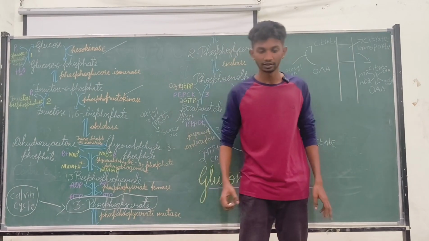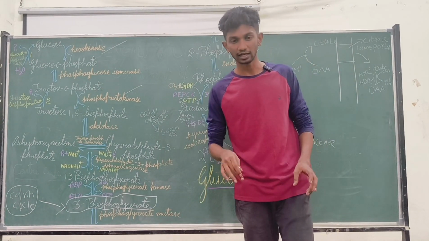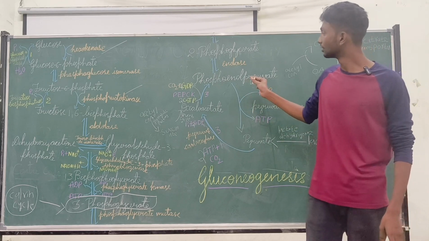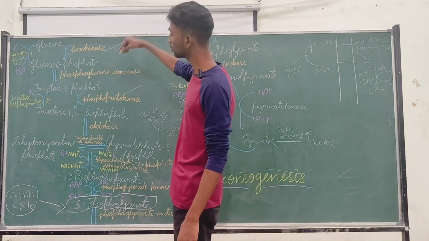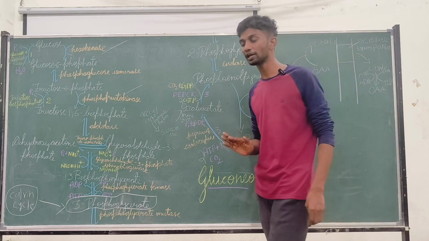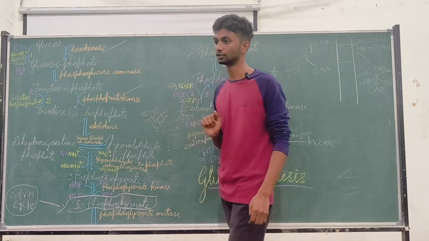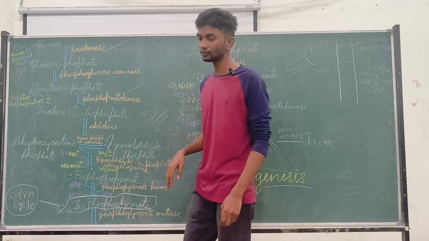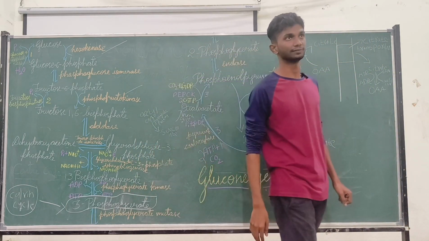So in plants, the triacylglycerols are converted to oxaloacetate so that glucose is prepared, and then glucose is converted to sucrose, because the main transporting molecule in plants is sucrose. In this way gluconeogenesis works. Then we will come to animals.